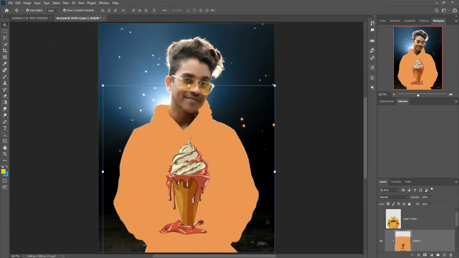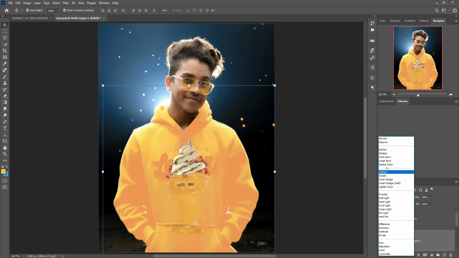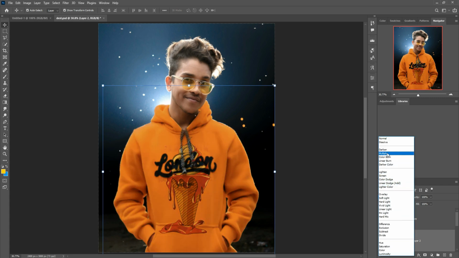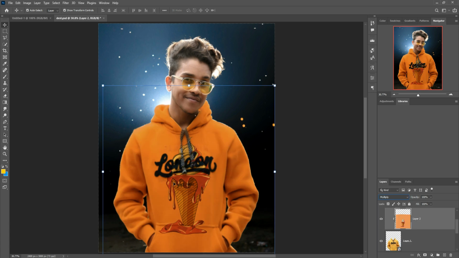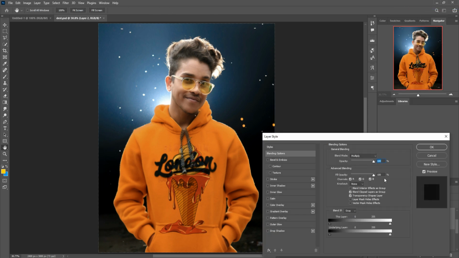Okay, this one is displaced, and now I am going to select blending mode, and this time I am going with multiply. Okay, this one is done, and simply right click and go to blending option, hold alt key,